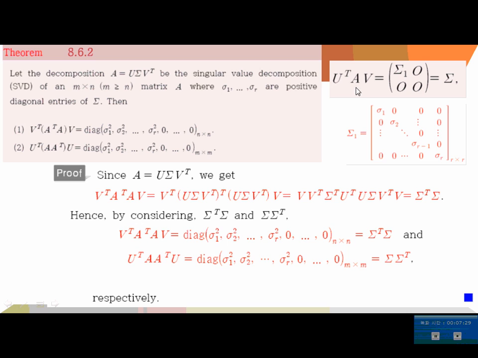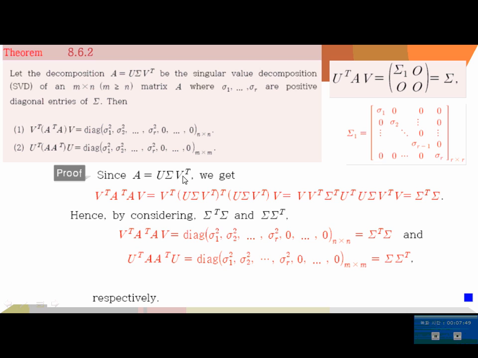Okay. Here, this means U^T A V, the singular value decomposition is like this, and Σ1 is an r by r diagonal matrix like this. This is very simple.